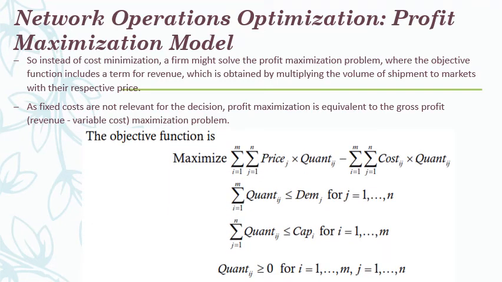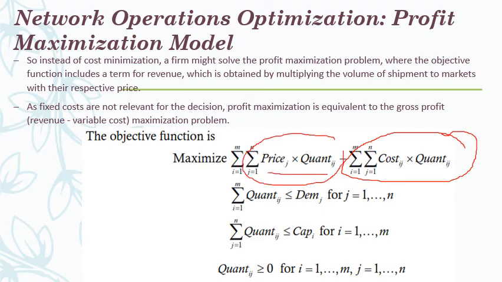The objective function is different now. In my earlier case, the objective function was to minimize the cost. That's why I had considered only this portion, if you remember. But here I am considering price into quantity as well. That is the total revenue. Total revenue minus total cost, and I have to maximize that.